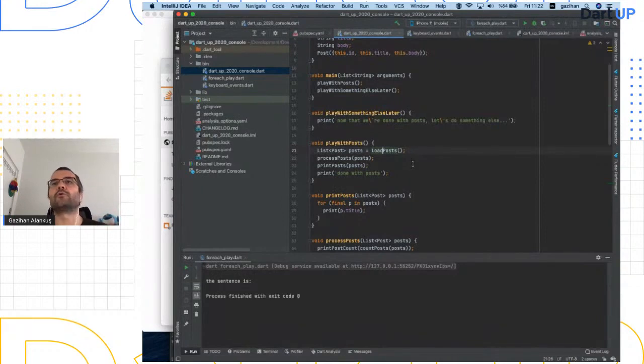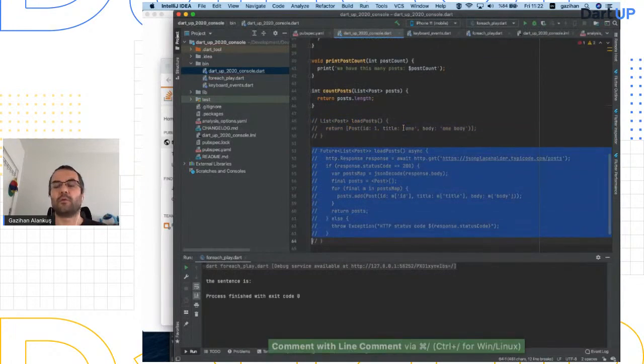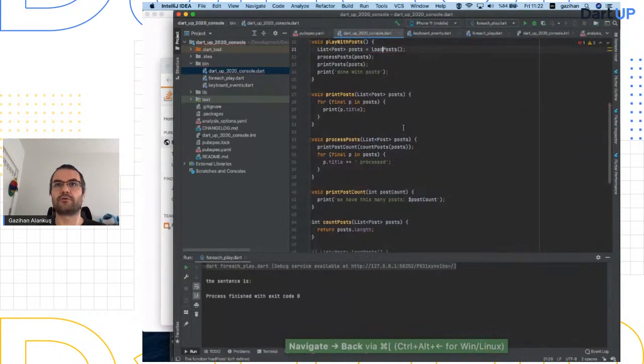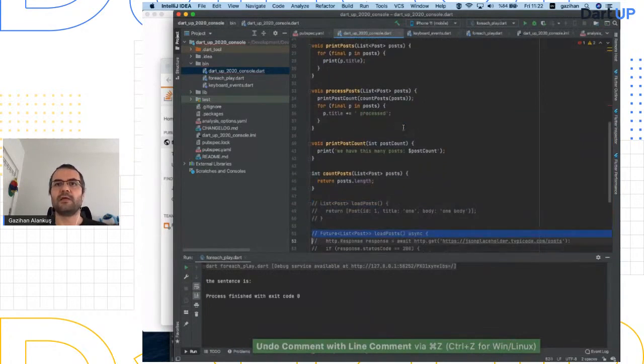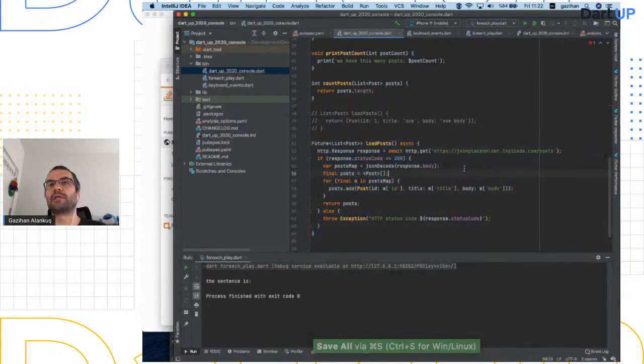Now the rubber hits the road. Okay, let me get the posts from the internet then. I was just getting them as a list. Let me download them from the internet. What am I going to have to do? This is going to be an asynchronous task, right? Not a synchronous one, because I'm doing an HTTP call.